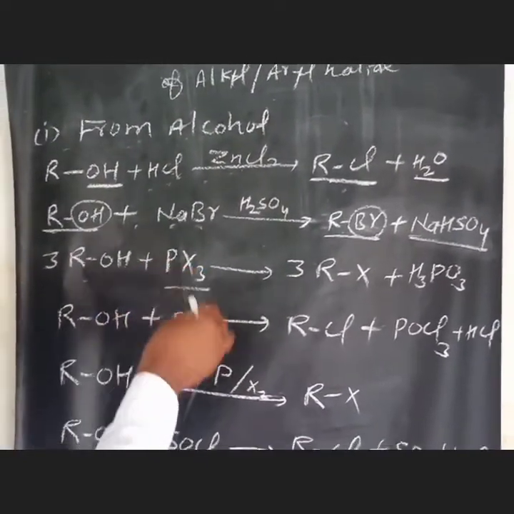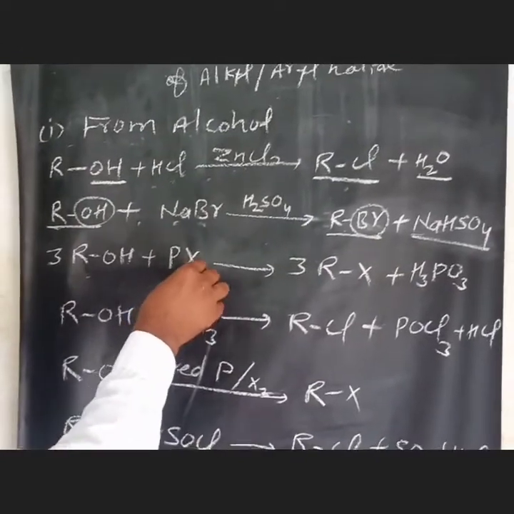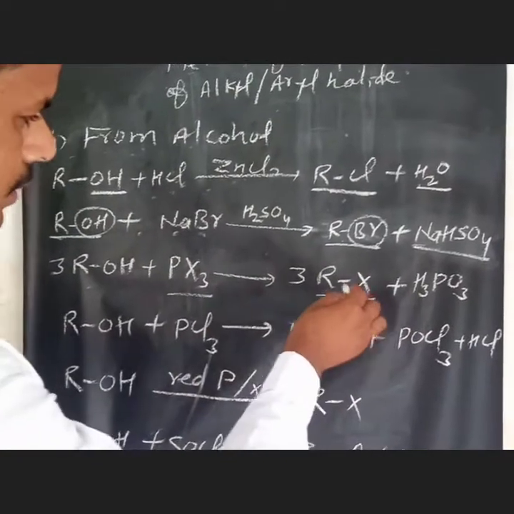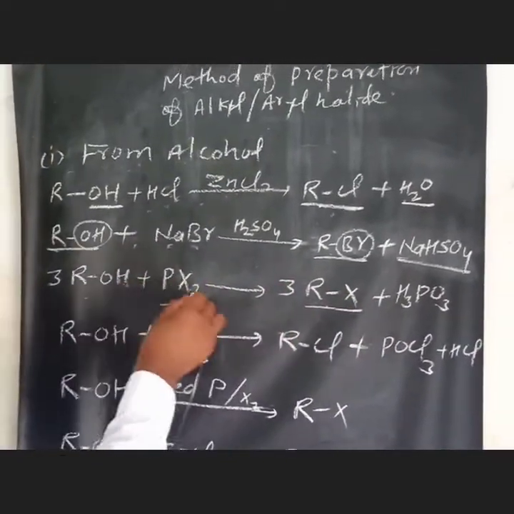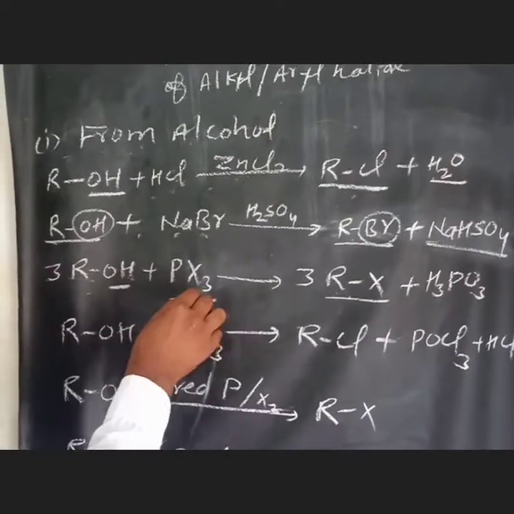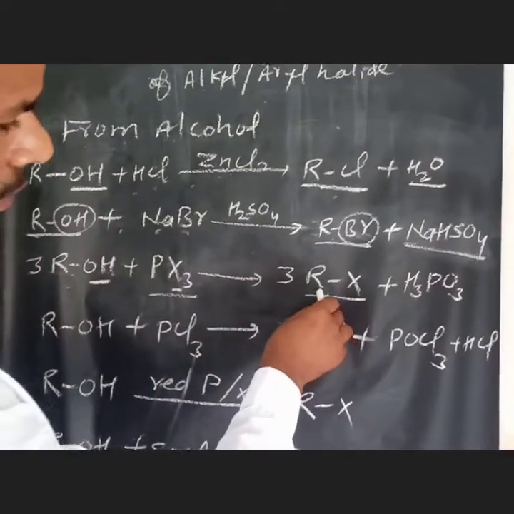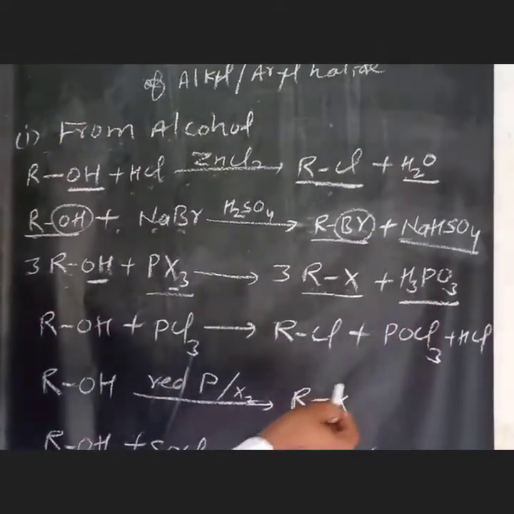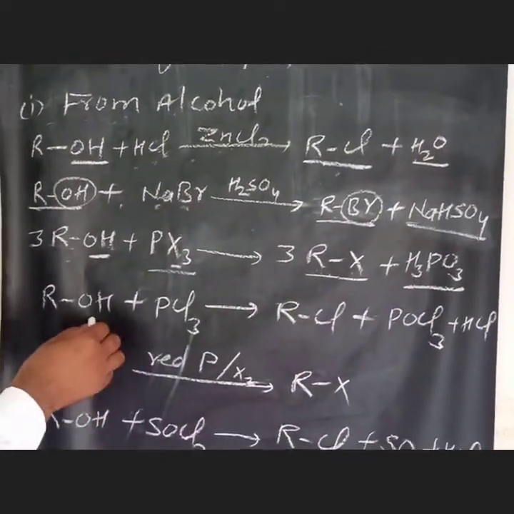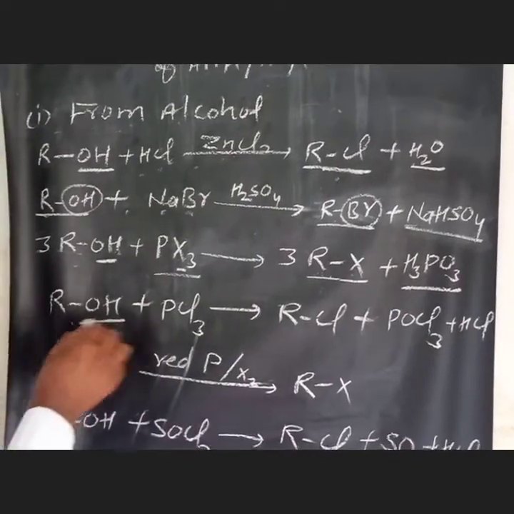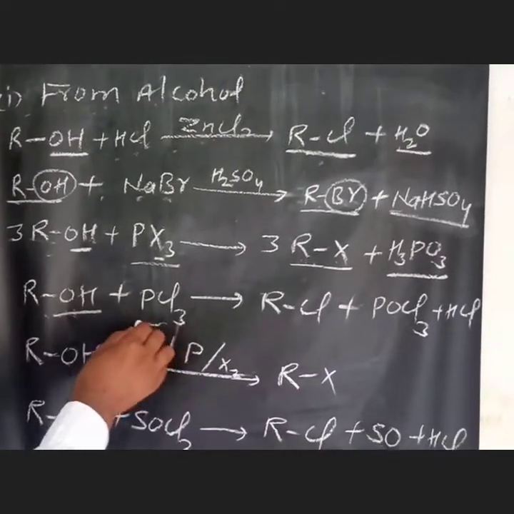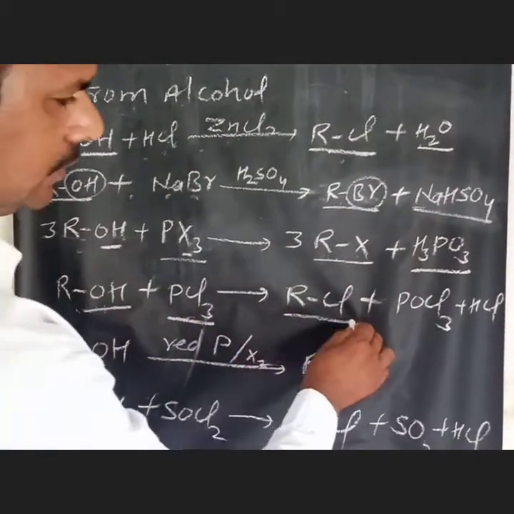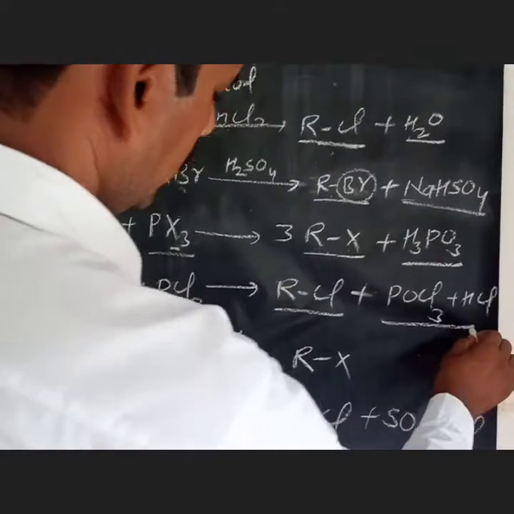PX3 acts as a chloride or bromide source and produces RX. In this reaction, the OH group is also displaced by halogen and forms RX and H3PO3 as a byproduct. When the OH alcoholic group is displaced by PCl3, it produces RCl and H3PO3 as byproduct.